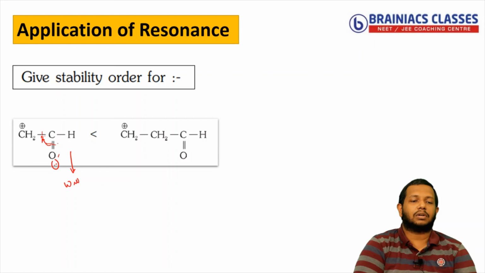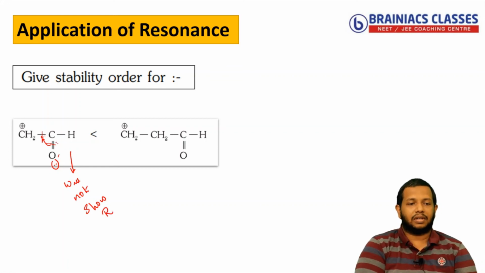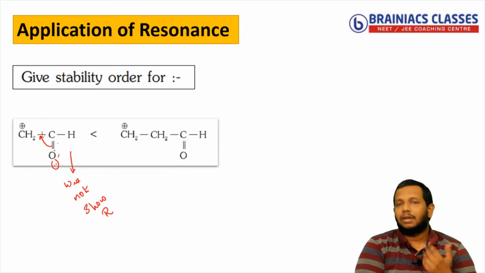Will not show resonance. Understood the reason? Very important. Oxygen has a double bond. If the double bond moves towards this direction, okay, let me draw. If the double bond is moving in this direction, what will happen? Oxygen will lose one pair of electrons, so that it will become unstable. It will never allow oxygen to become unstable.